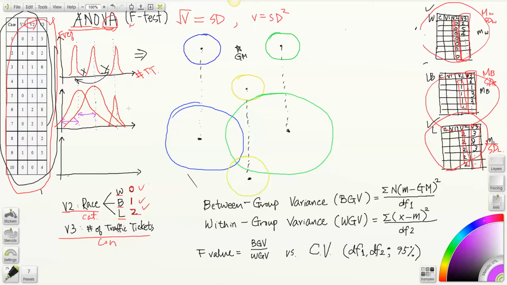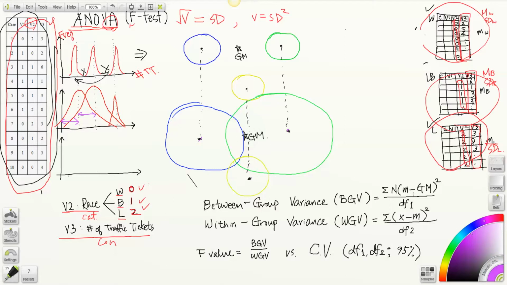Because of this inflation of dispersion, you see a larger circle for white and black subsamples. Their central tendencies are the same as they were in the first scenario. That's why they're intact and in the same location here. These dotted lines indicate that they're in the same location, and your grand mean is also in the same location.